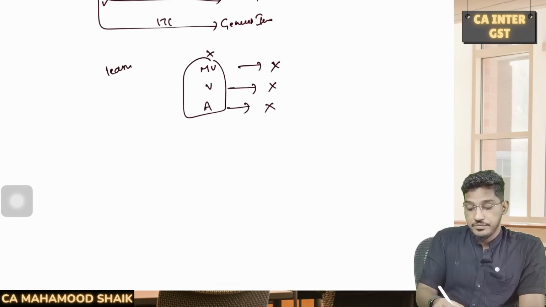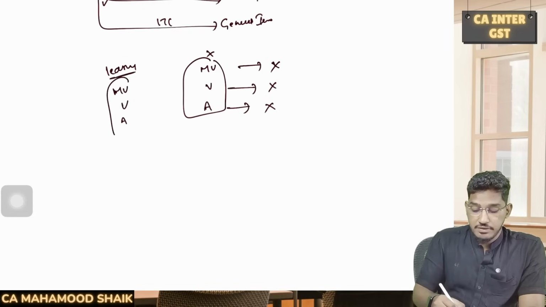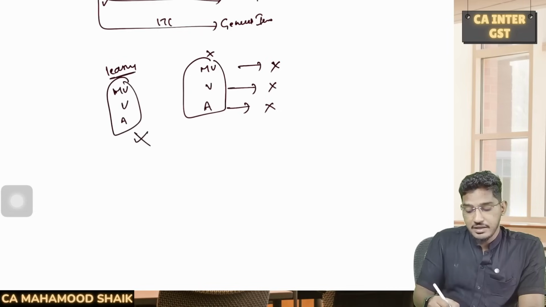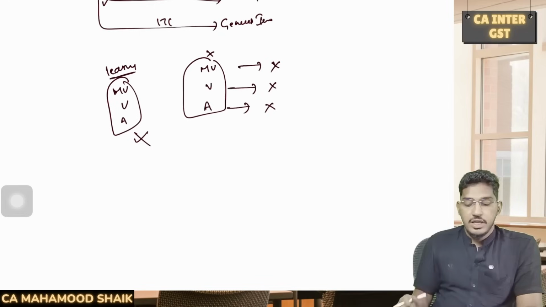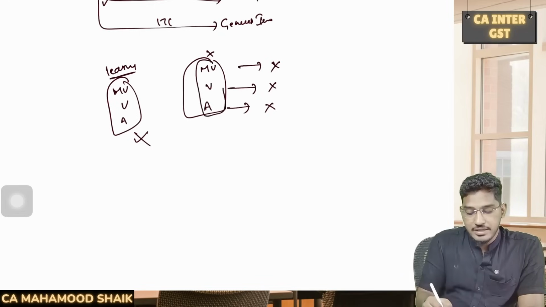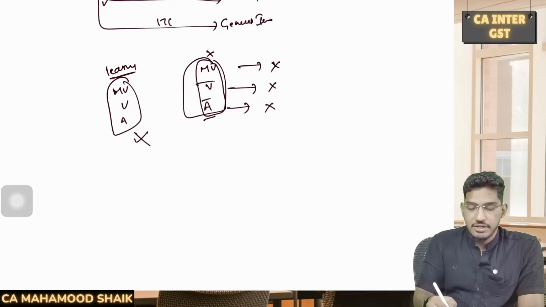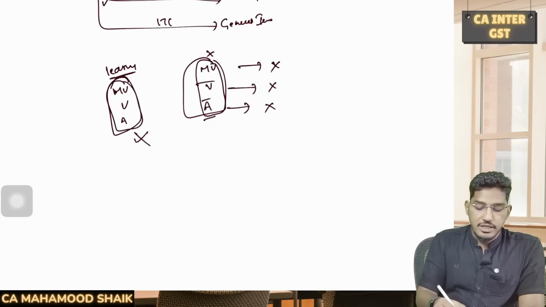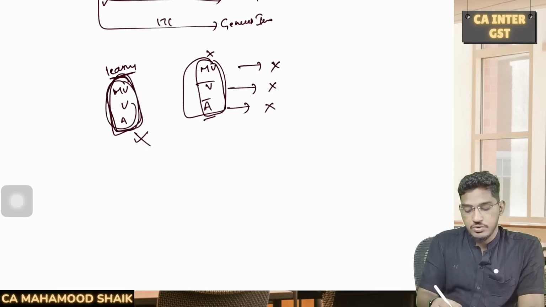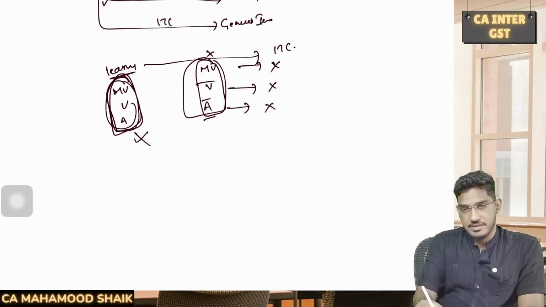Sir, instead of buying, I will do one thing. I will lease them. I will lease a motor vehicle, I will lease a vessel, I will lease an aircraft. Sir, on that, can I enjoy input tax credit? The Act says no. If you are unable to claim the input tax credit on the motor vehicle, vessel or aircraft, then even on leasing of the motor vehicle, vessel or aircraft, you will not be able to avail input tax credit.